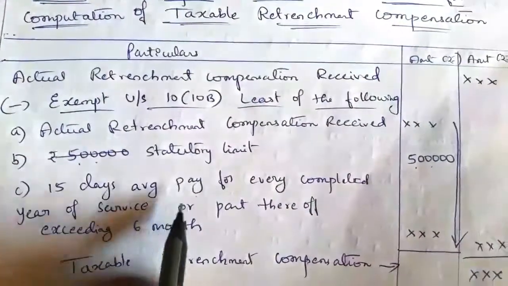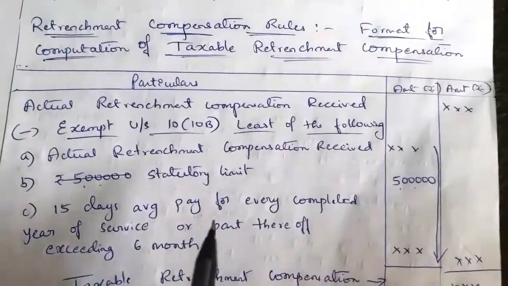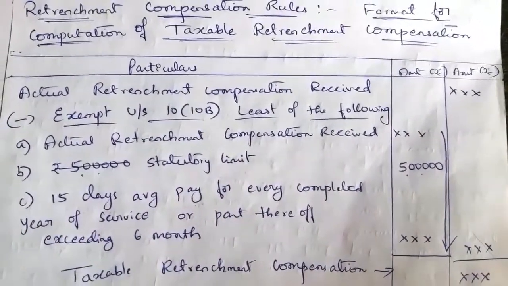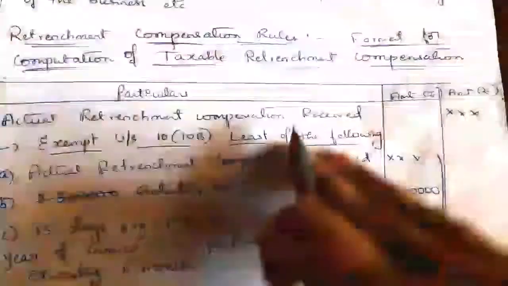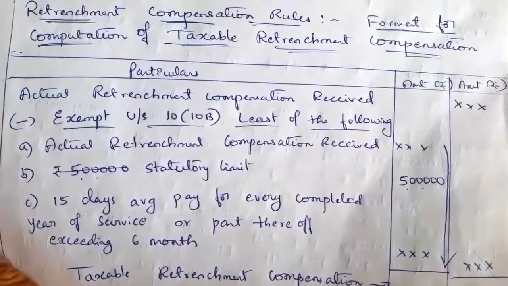So here, for average pay, we have to take the last 3 months' salaries, and again, for every completed year of service or part thereof exceeding 6 months. Here, completed year of service means we have to take even the days exceeding 6 months.